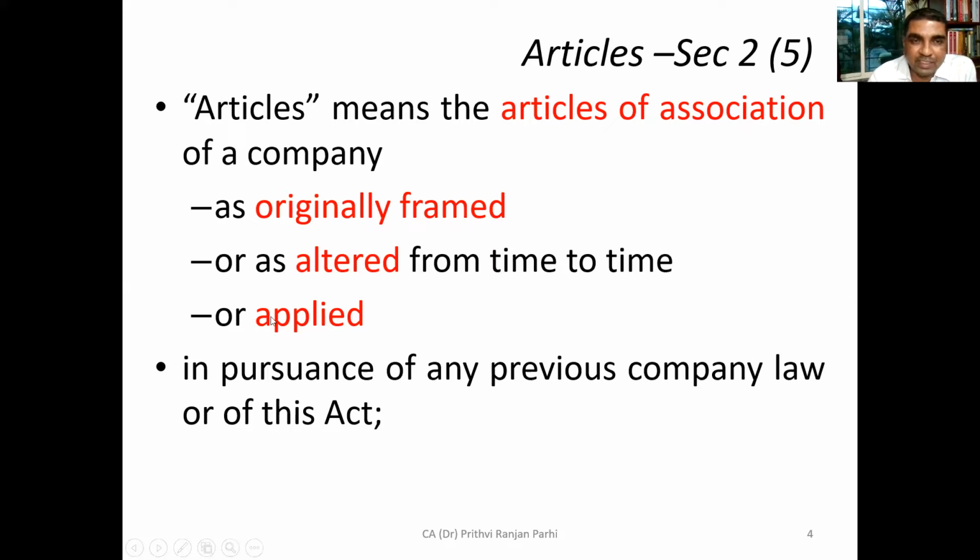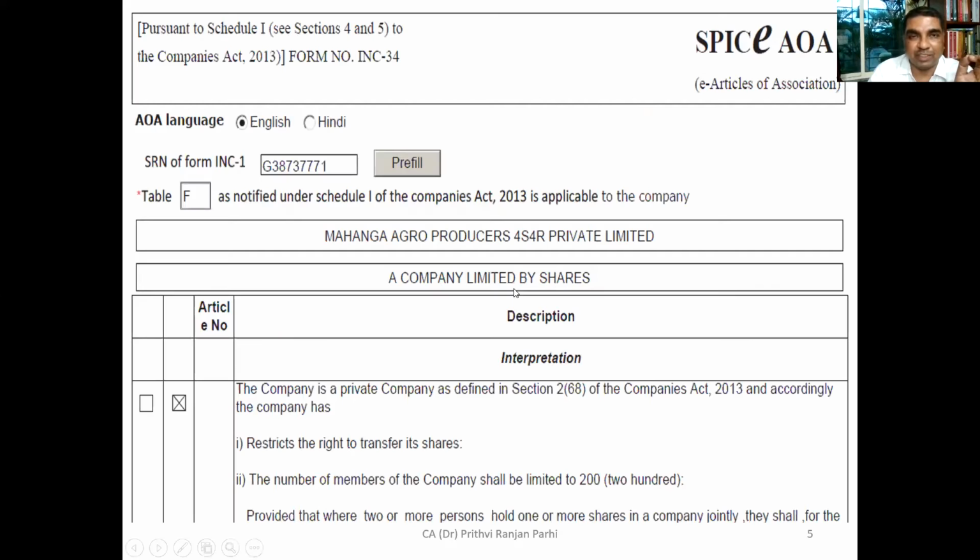And there is one more point, it says or applied. Applied means in certain situations, if articles of association are not there, then the model articles of association which I showed you just now can be applied. If the company doesn't have them, then a particular table may be applied, and that will also be treated as the articles of association. So it may be original articles of association, altered articles of association, or applied articles of association. Is it clear to you? Yes, sir. Okay. This is the meaning of articles of association.